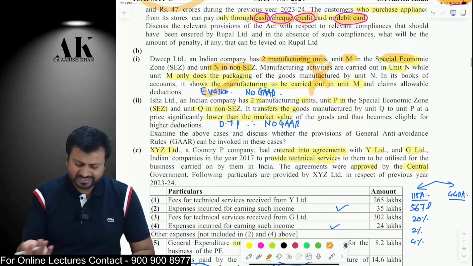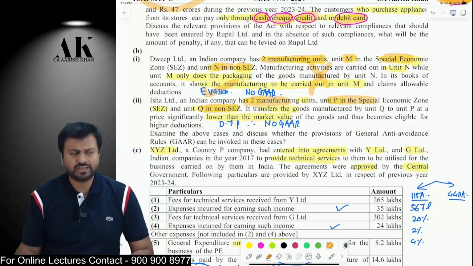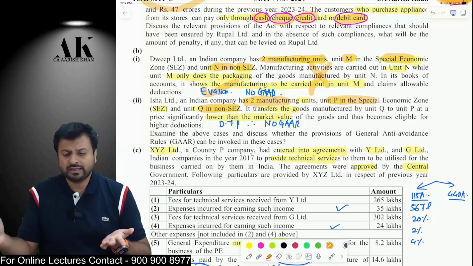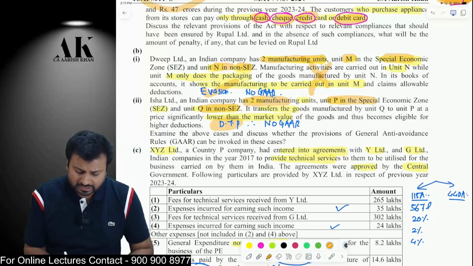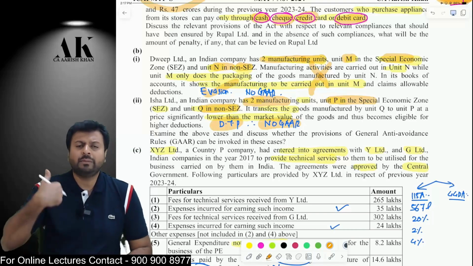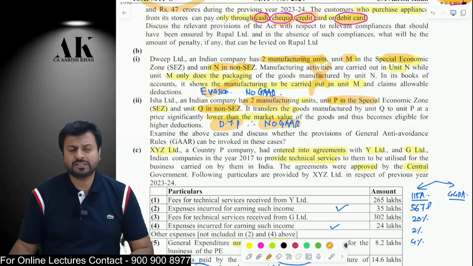Okay. Second one is a very simple case. One unit is in SEZ and another is in non-SEZ. So one is eligible for 10AA, another is not eligible for 10AA. If they enter into a transaction between both of them, then domestic transfer pricing will apply. Therefore, GAAR will not apply because there is a specific SAAR, specific anti-avoidance rule. Therefore, the GAAR provisions will not be applicable in this case.